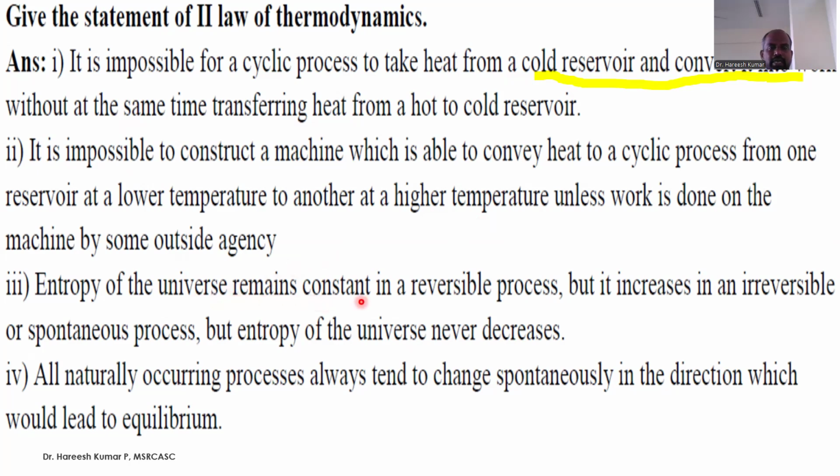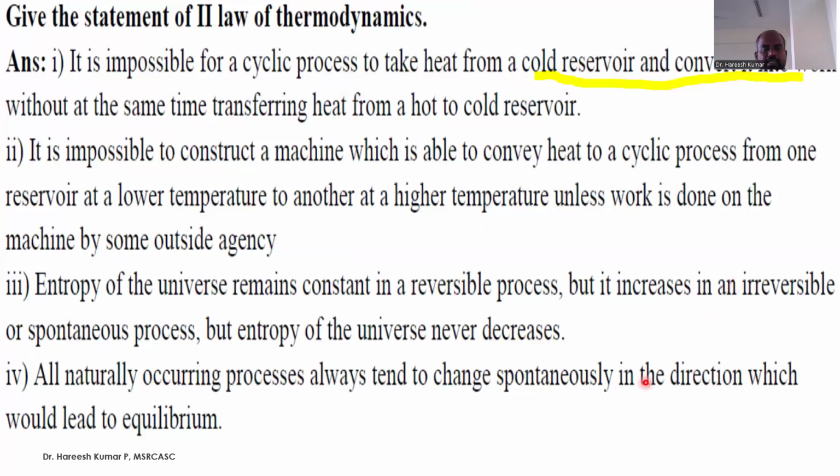Entropy of the universe remains constant in a reversible process but increases in an irreversible or spontaneous process. But entropy of the universe never decreases. All naturally occurring processes always tend to change spontaneously in the direction which would lead to equilibrium.